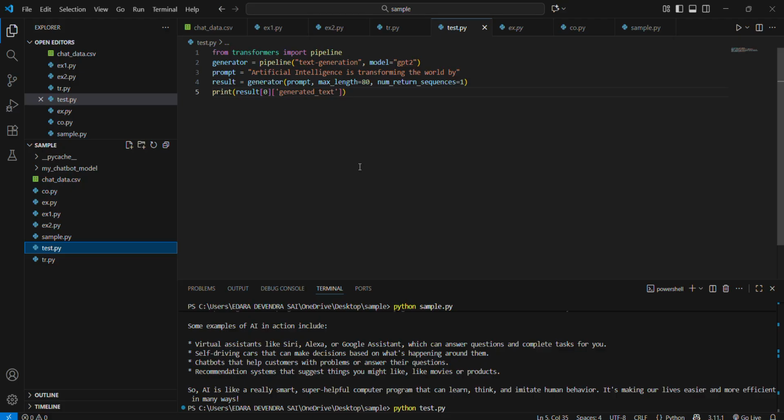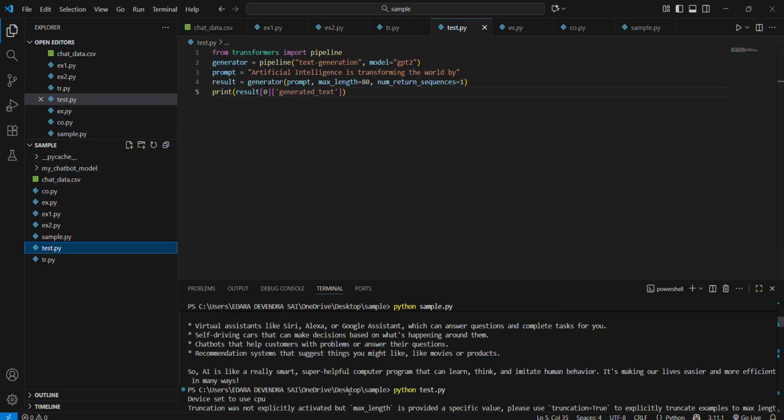After importing from transformers, import pipeline to create the text generation pipeline with a model like GPT-2. We give the prompt as artificial intelligence is transforming the world by, and generate results with the maximum length as 80 and number of return sequences as 1. Finally, print the results to get the generated text.